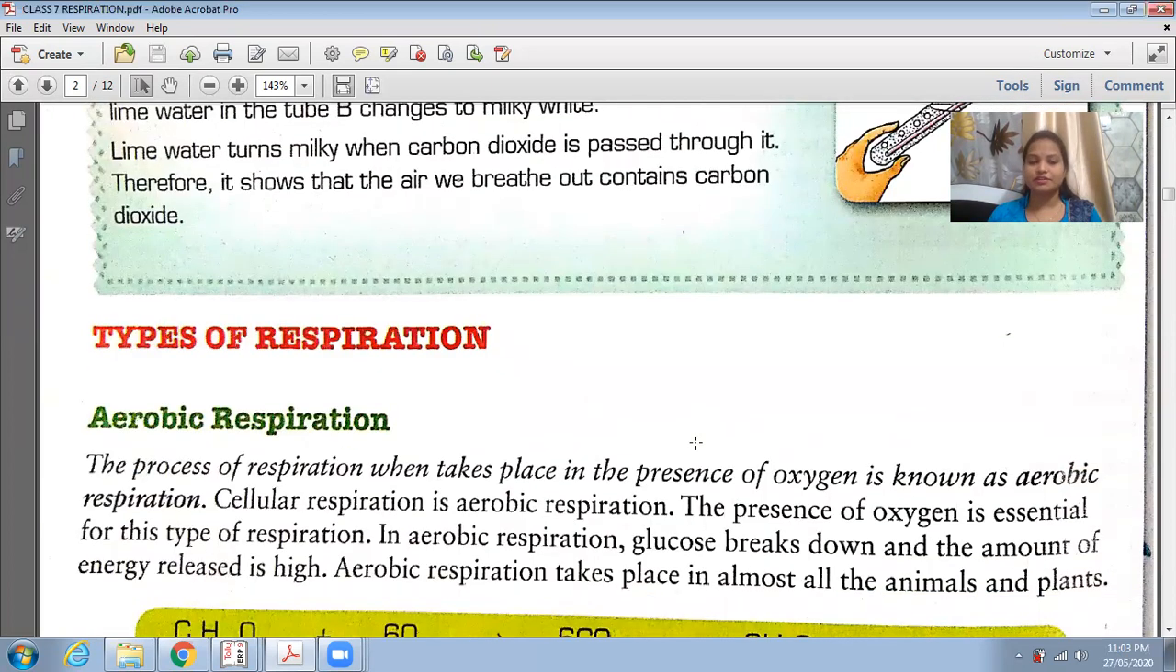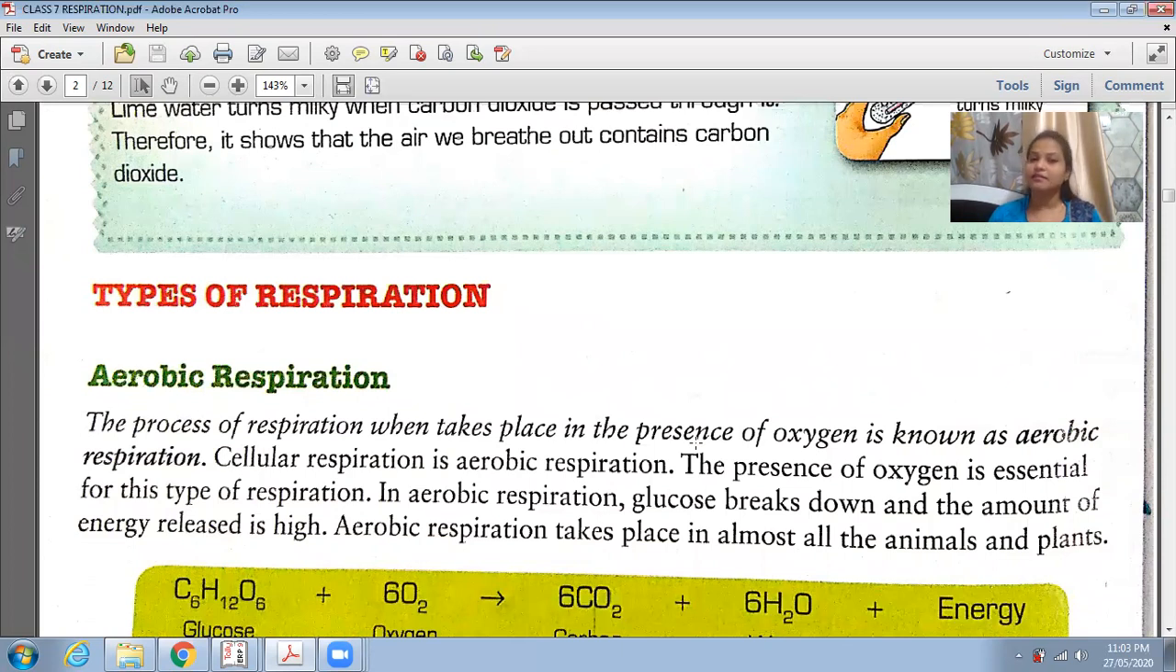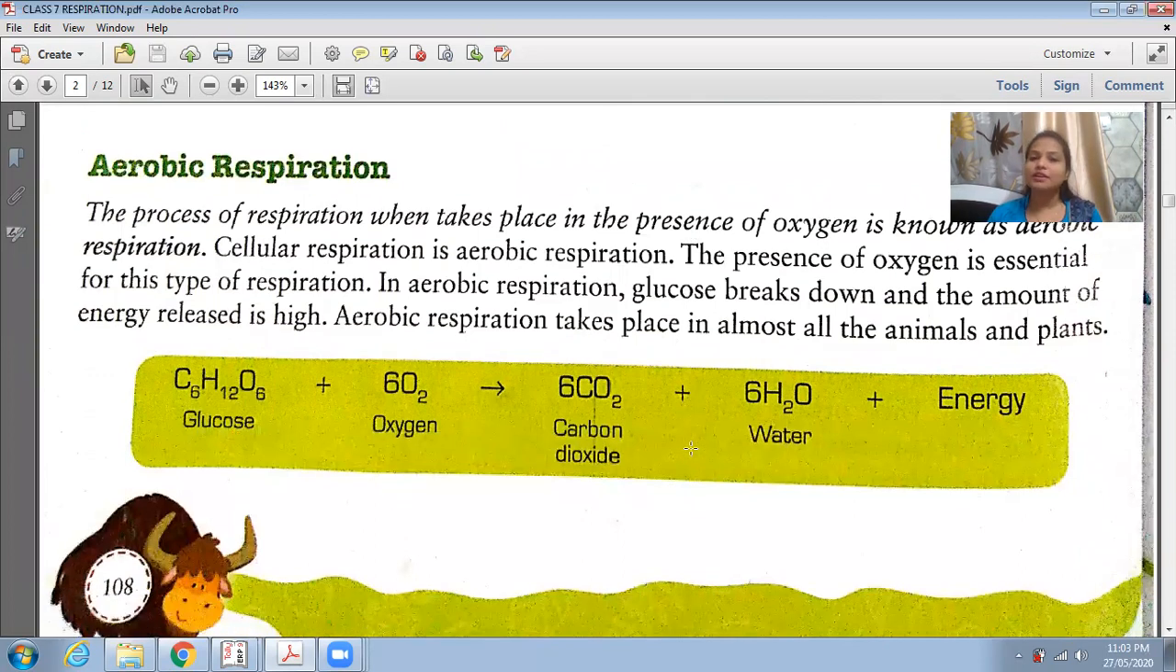Now, types of respiration. There are two types of respiration, students: aerobic respiration and anaerobic respiration. What is the difference between these two? The difference is oxygen. Aerobic respiration will take place when there is oxygen; if there is oxygen, only then aerobic respiration takes place. Whereas anaerobic respiration takes place without oxygen, meaning there will be respiration even without oxygen.